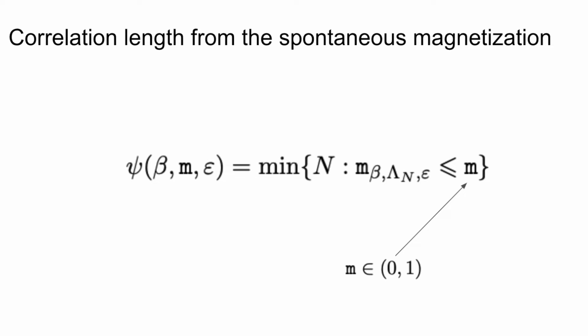And it's a minimum over n for which the spontaneous magnetization is less than some threshold little m, which can be a parameter which is strictly between 0 and 1. So we can define the correlation length from the spontaneous magnetization in this fashion from the random field Ising model probability measure.